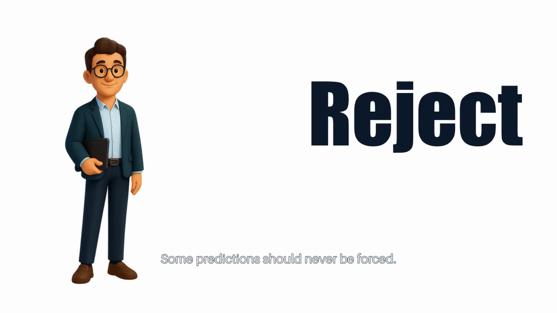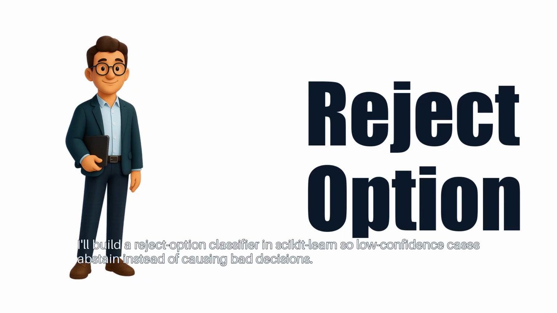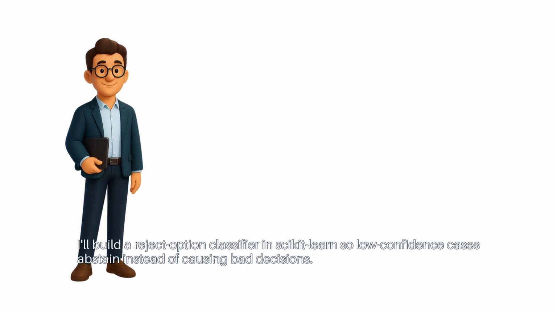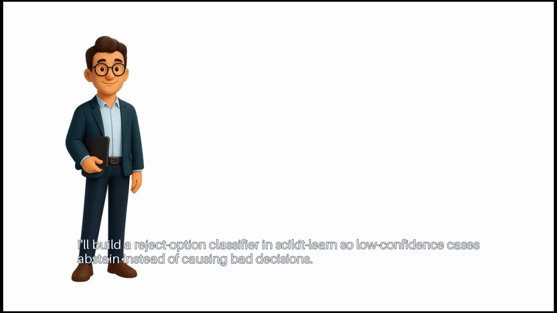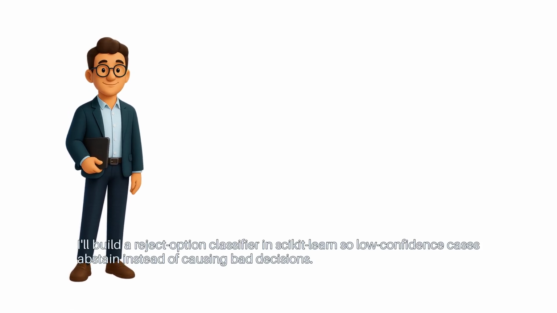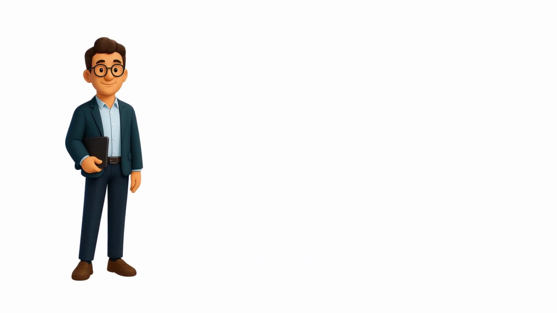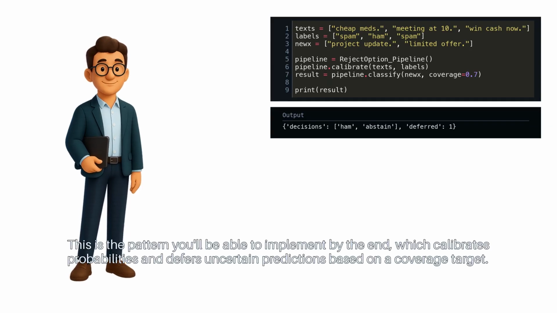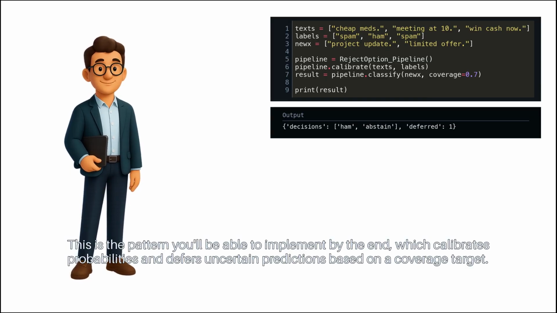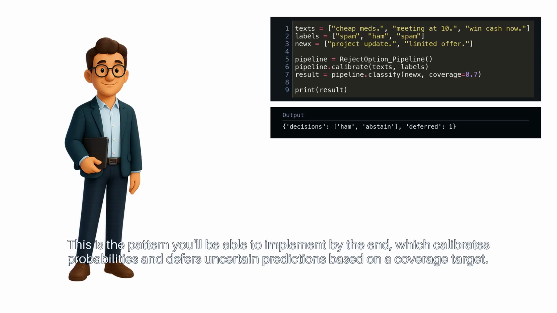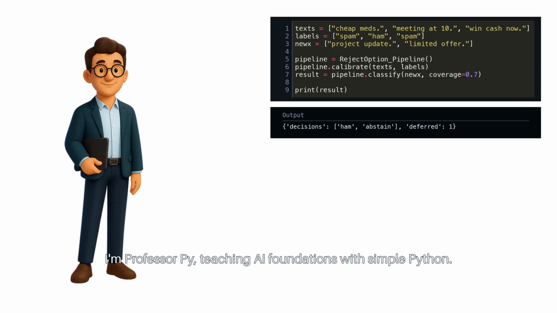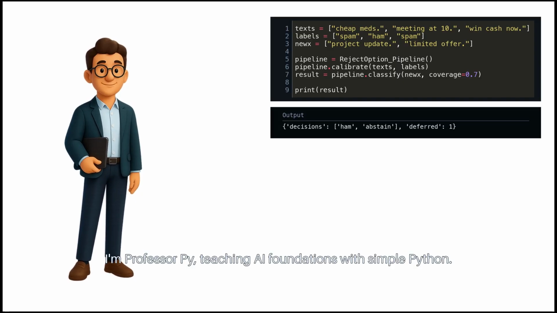Some predictions should never be forced. I'll build a reject option classifier in scikit-learn, so low confidence cases abstain instead of causing bad decisions. This is the pattern you'll be able to implement by the end, which calibrates probabilities and defers uncertain predictions based on a coverage target. I'm Professor Pi, teaching AI foundations with simple Python.